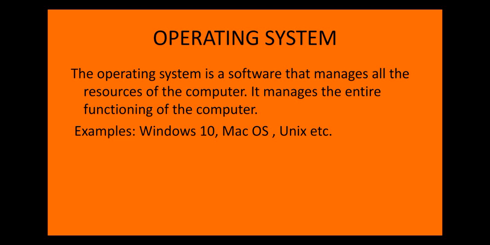Okay, so if you want to save a file, or if you want to do any kind of calculation, play games, or watch any kind of movie, if you want to do all these activities, you definitely need to have an operating system. Why? Because everything in the computer is managed by the operating system. So what are some of the examples of operating system? You have Windows 10, you have Mac OS, Unix, etc.